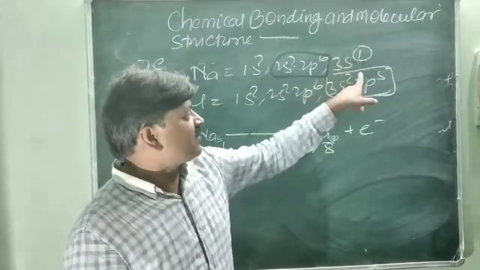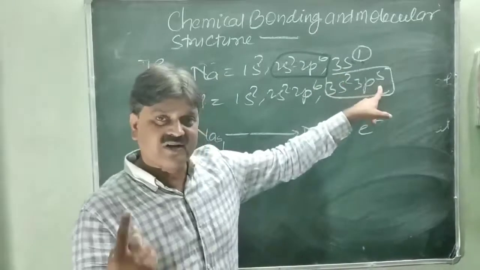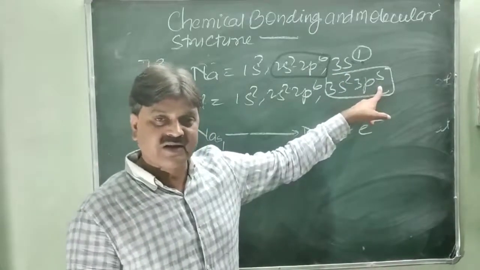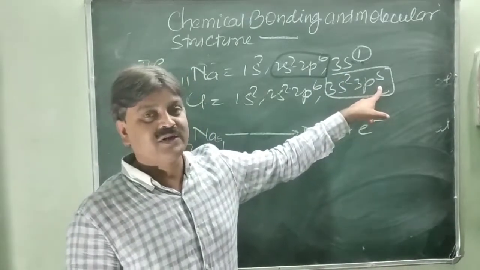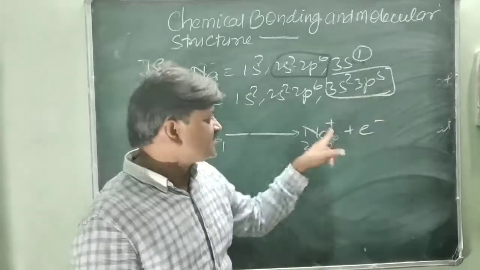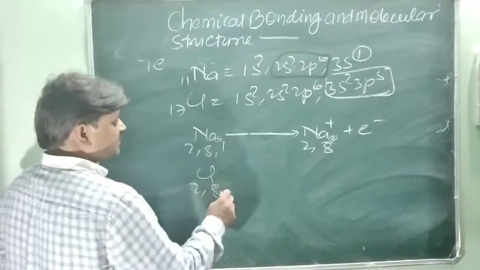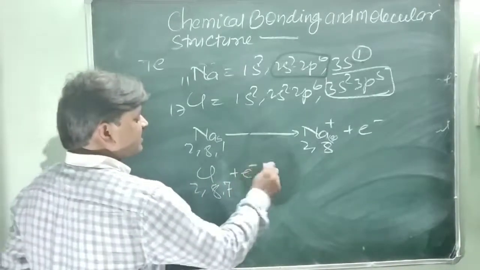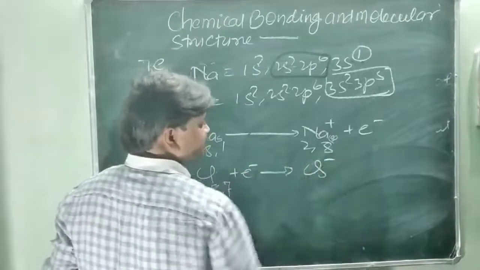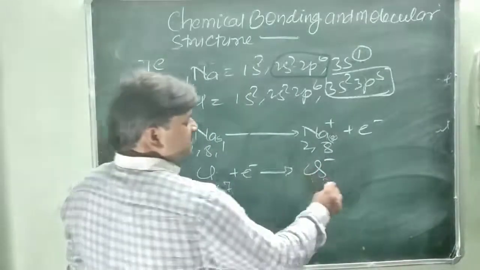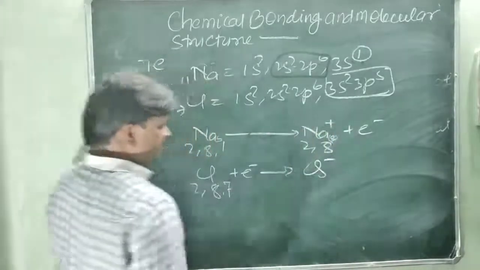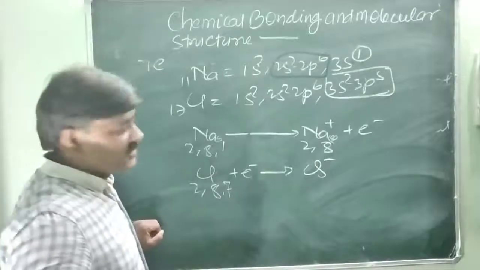Now chlorine has 7 electrons, so it requires 1 electron. So it accepts 1 electron and becomes negatively charged. So the formation of cation and anion takes place. You will see here Cl is 2, 8, 7. When it gets 1 electron, it becomes Cl minus. So this is the anion and this is the cation which is formed.